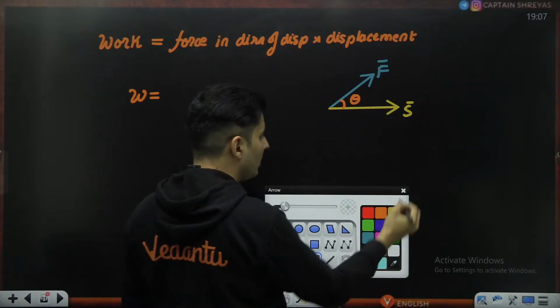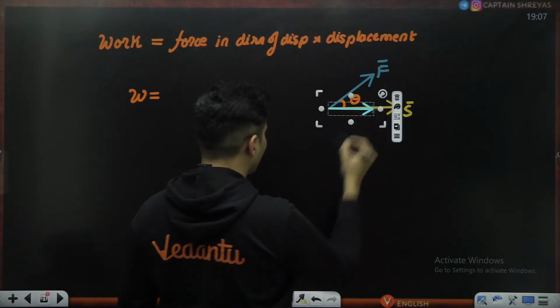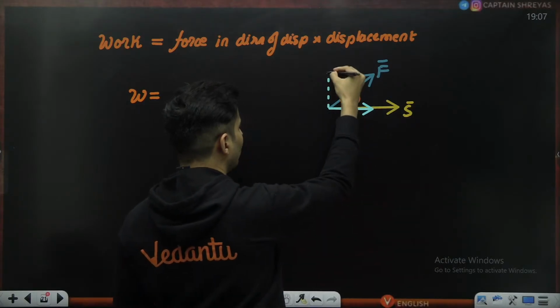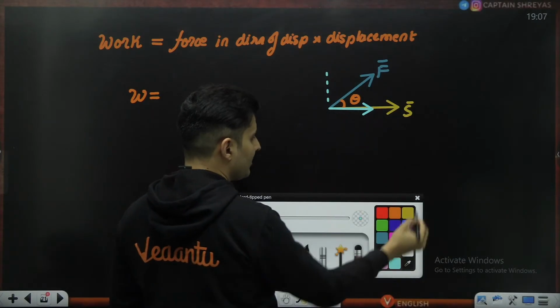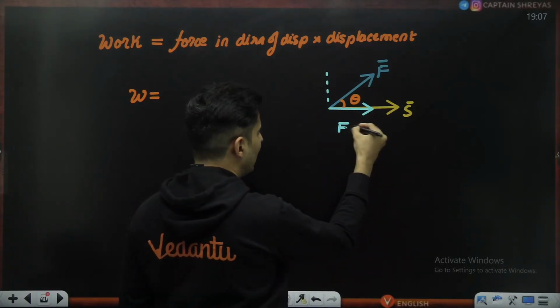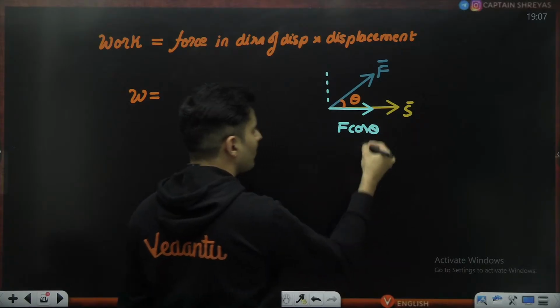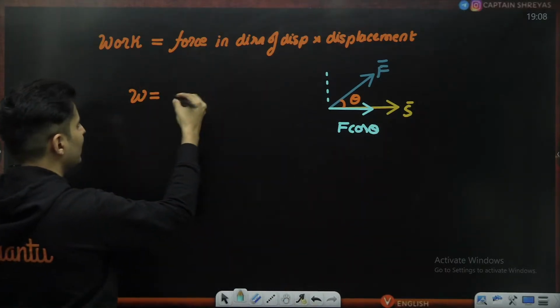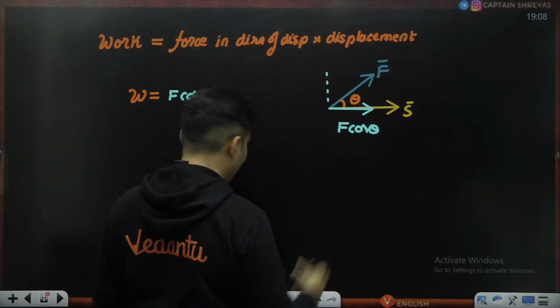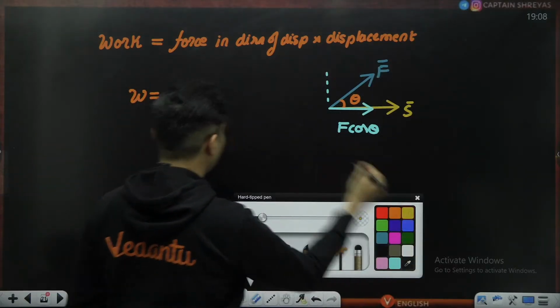Immediately you should be able to figure out that we are talking about the component of the force. Do not worry about the other component. Forget that. Just look at the component of the force in the direction of the displacement. That means F cos theta. So force in the direction of displacement means F cos theta, multiplied by the displacement,